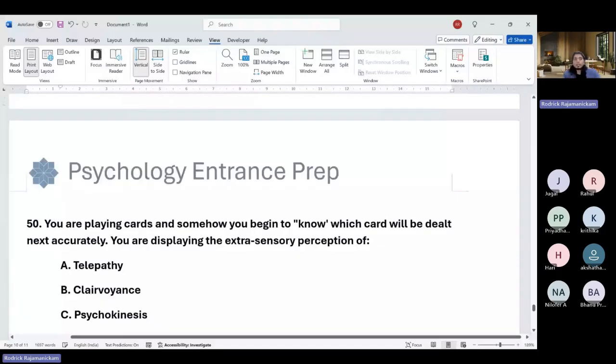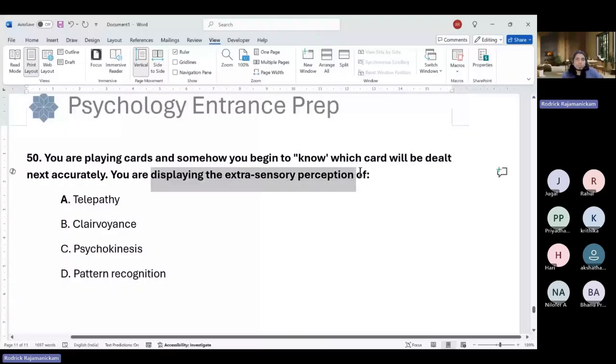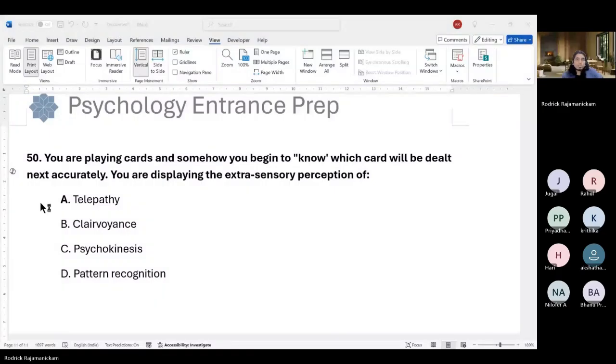So lastly, you're playing cards and someone somehow knows which card is going to be dealt next, and it turns out to be accurate. So what ESP are you displaying here? Telepathy, clairvoyance, psychokinesis, pattern recognition.